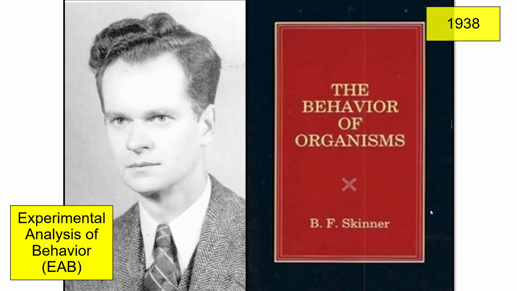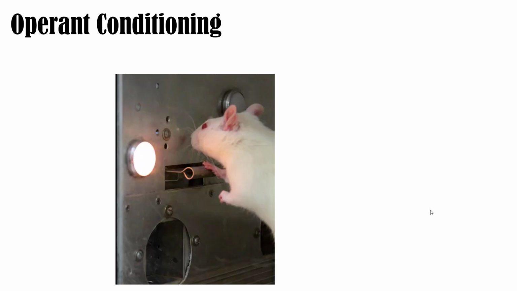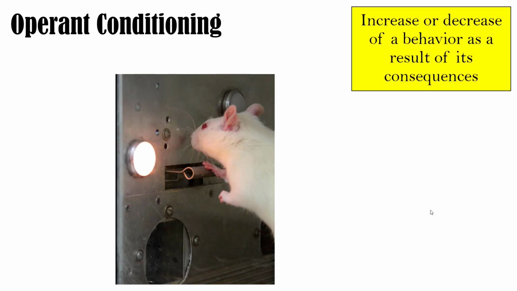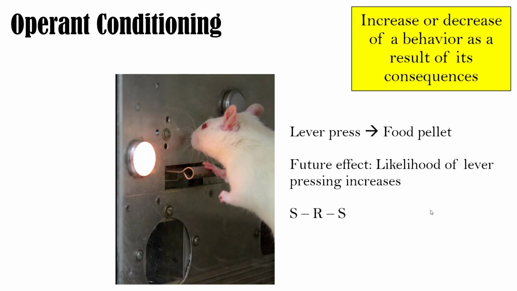And Skinner actually did tons of research with rats and pigeons in a Skinner box and came up with a bunch of different principles of behavior, so reinforcement, punishment, extinction, things like that, schedules of reinforcement. And he wrote all about them in his book, Behavior of Organisms, in 1938, and he labeled this the experimental analysis of behavior, or EAB. So this was all laid out around 1938. And when he talks about operant conditioning, like I said before, the behavior increases or decreases as a result of its consequences. So a rat in a Skinner box presses the lever, gets food.